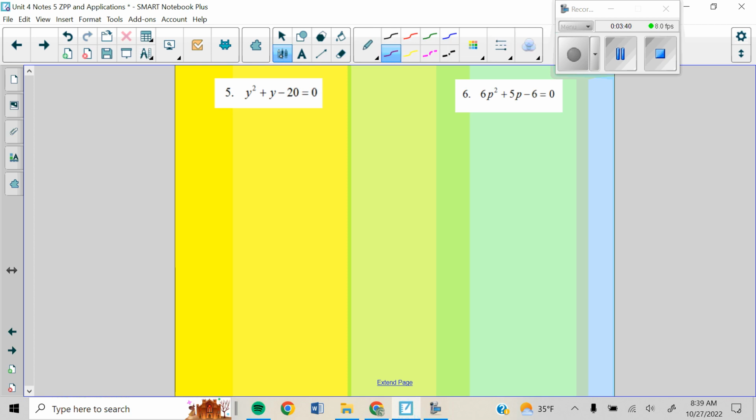So we are going to treat this the same way we treated the trinomial. We're going to look for a GCF. This one doesn't have one. Then we're going to jump into our big X. So -20, +1. Things that multiply to -20 and add to a +1 are going to be a -4 and a +5. Because this is just a y squared and it doesn't have anything in front of it, I can use my shortcut. So I just go ahead and throw my factors in.